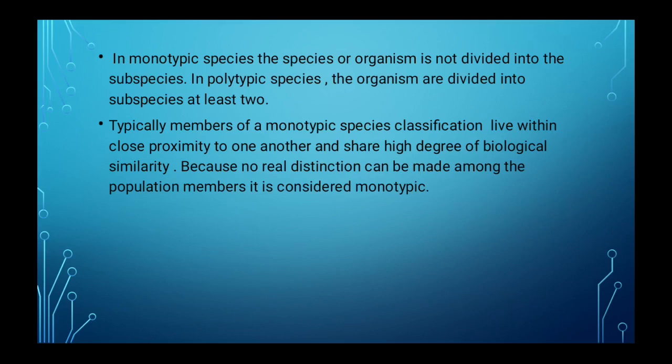Typically, members of a monotypic species live within close proximity to one another and share a high degree of biological similarity. Because no real distinction can be made among the population members, it is considered monotypic.